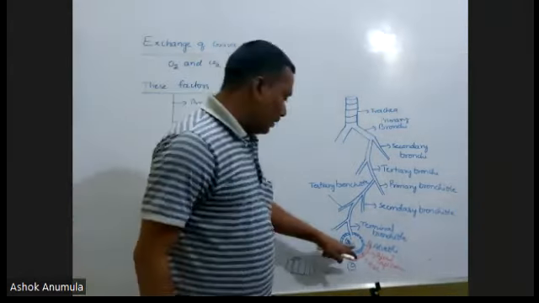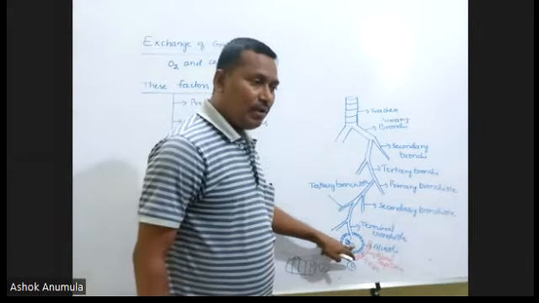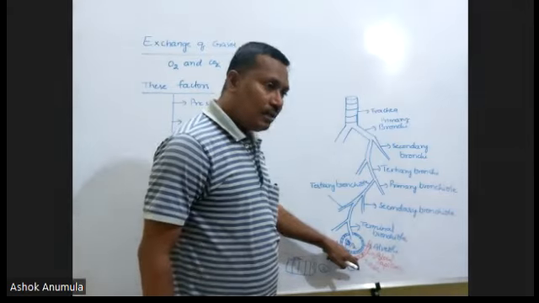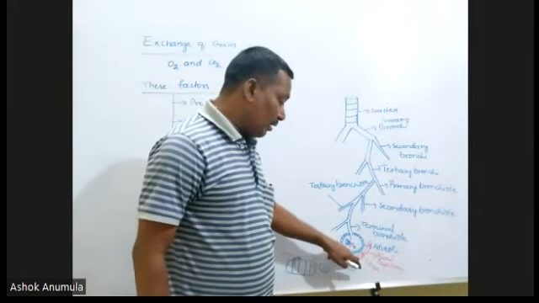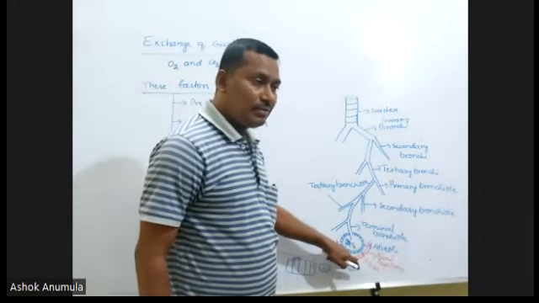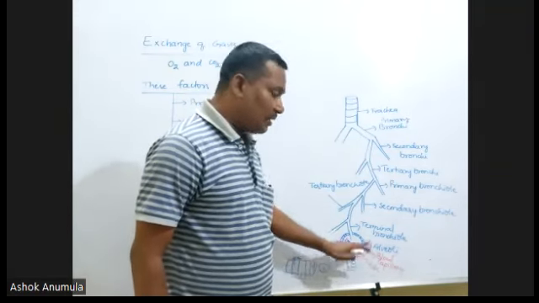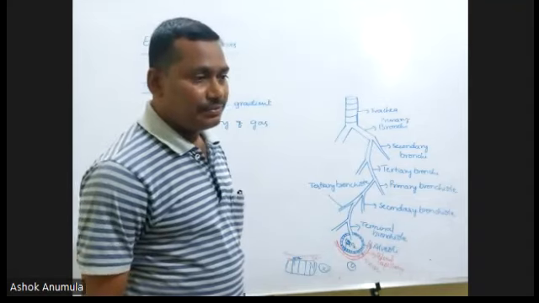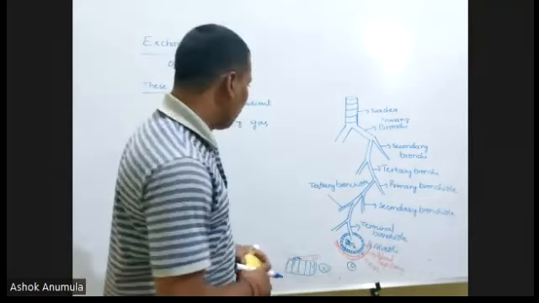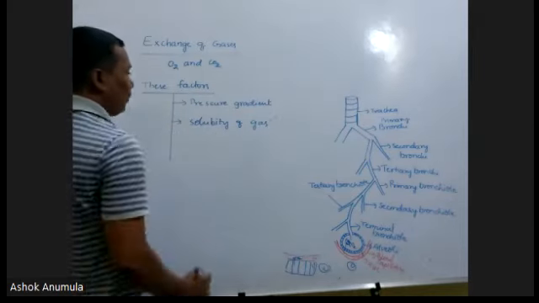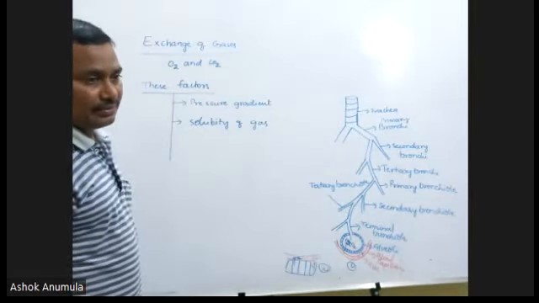For example, here more oxygen is present in the alveoli, but when it enters the blood, if this oxygen does not dissolve with blood or RBC, it does not enter the blood vessel. So the solubility of the gas also plays an important role in the exchange of gases.